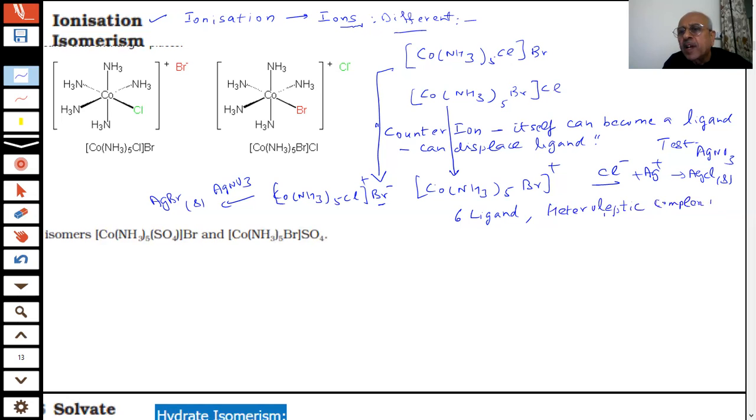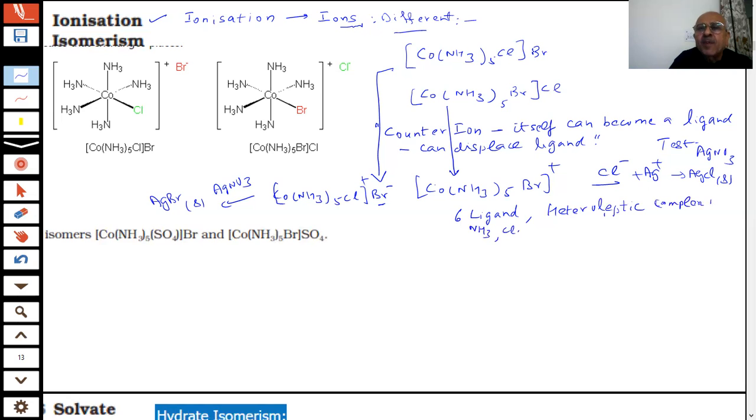Because you have two types of ligands among the 6 ligands: NH3 and, in the first case, Cl, and in the second case NH3 and Br. Now you can see that on ionization they produce different ions, and the important point is that the ligand outside has the ability to displace the ligand which is present inside.